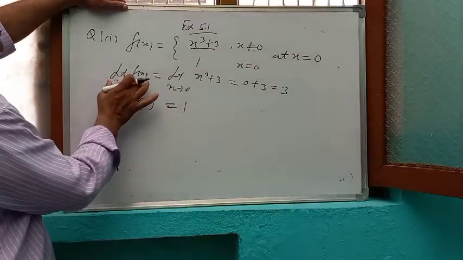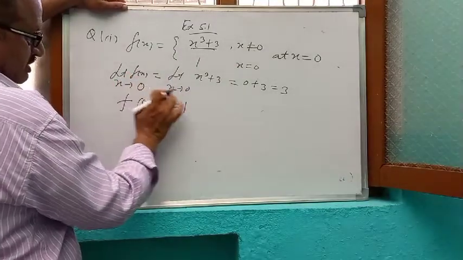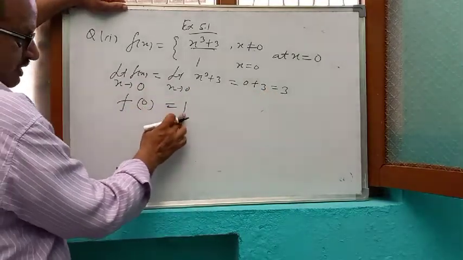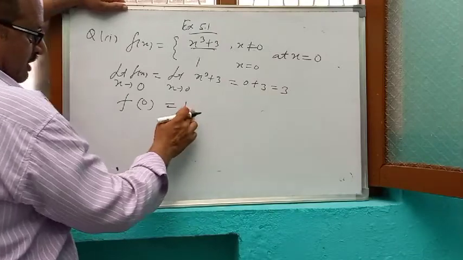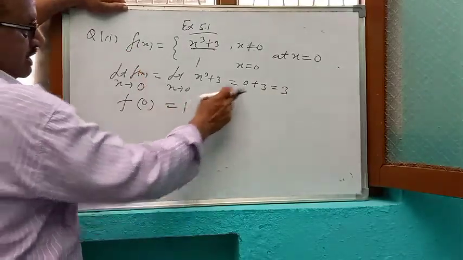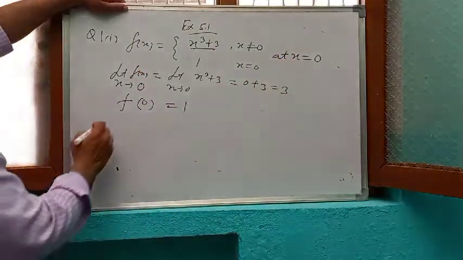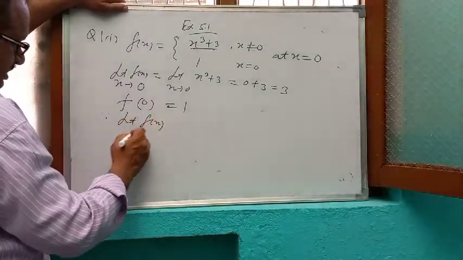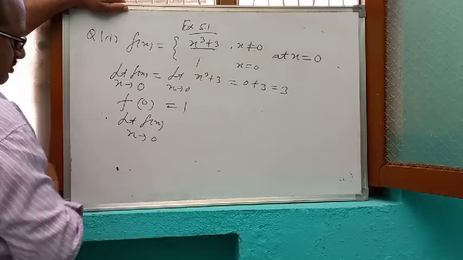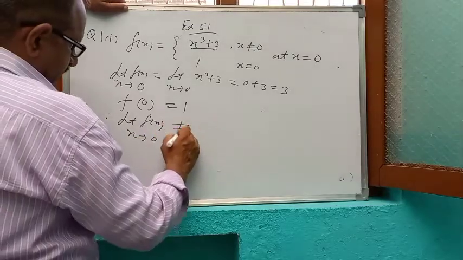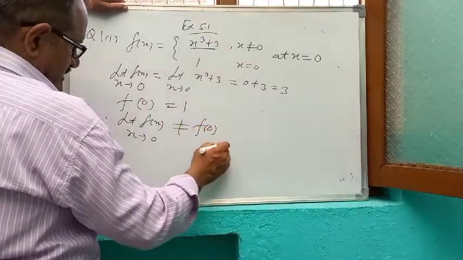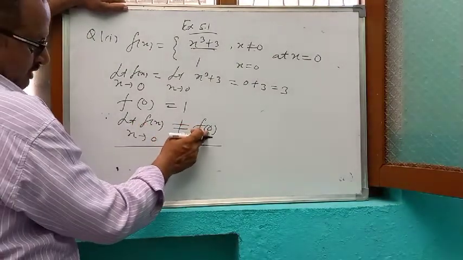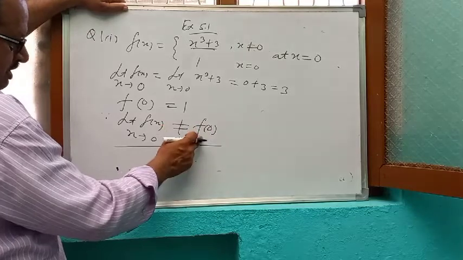So we see that the limit of the function as x tends to 0 is 3 and the value of the function at x is equal to 0 is 1. Both are not equal. It means the function is discontinuous at x is equal to 0. Since the limit of f(x) as x tends to 0 is not equal to f(0), the limiting value and the functional value at x is equal to 0 are not equal.